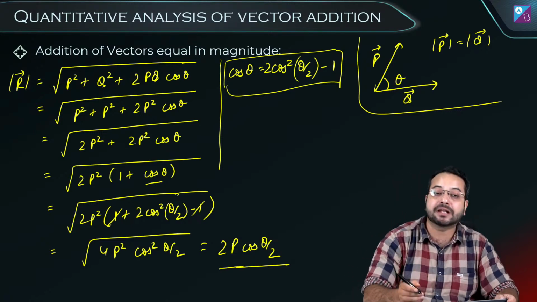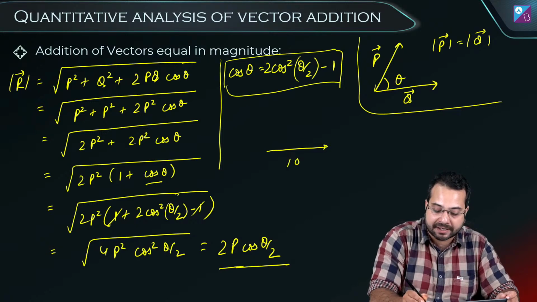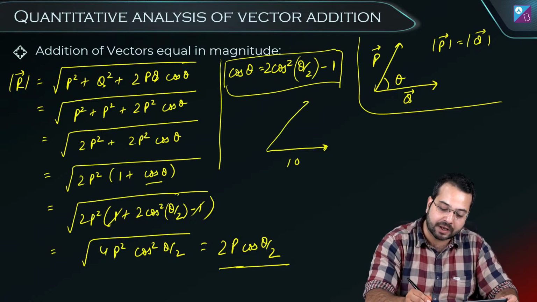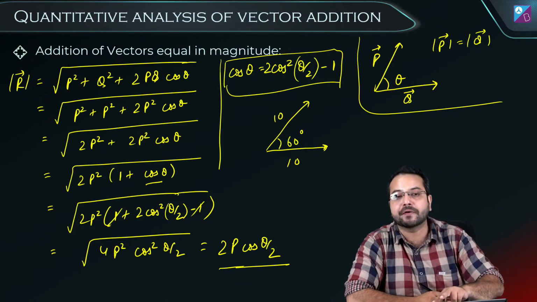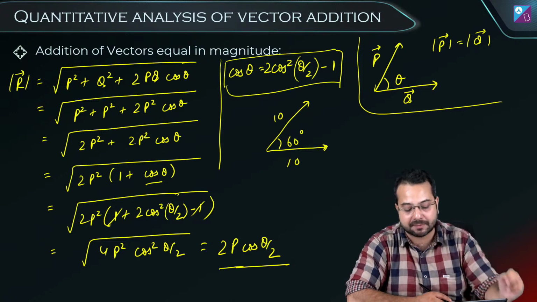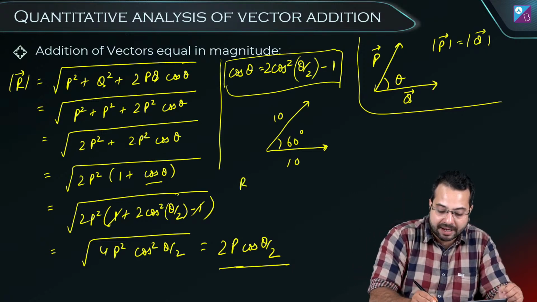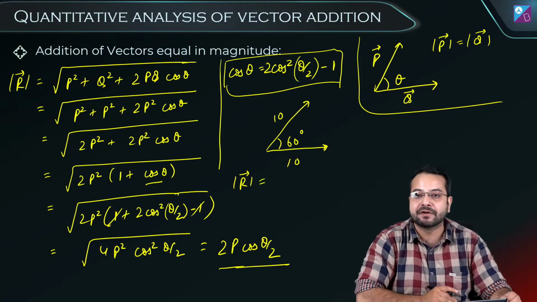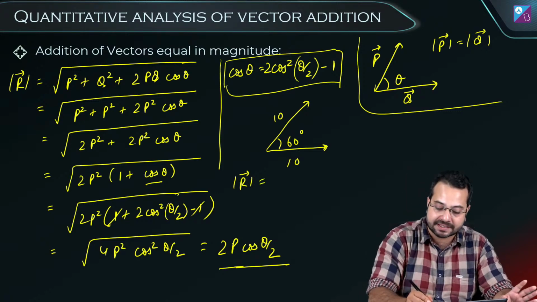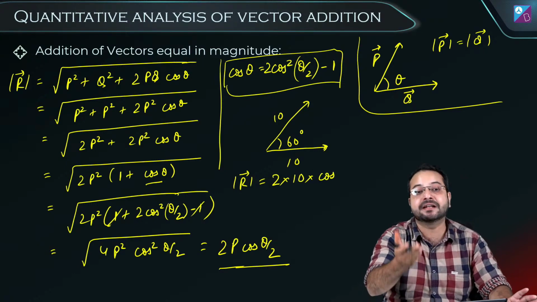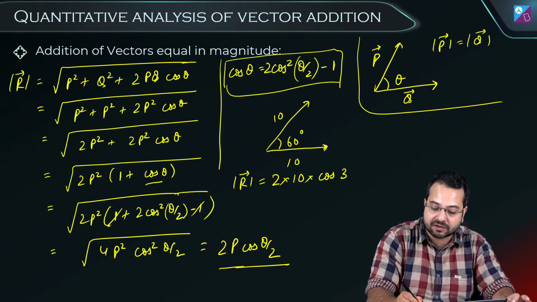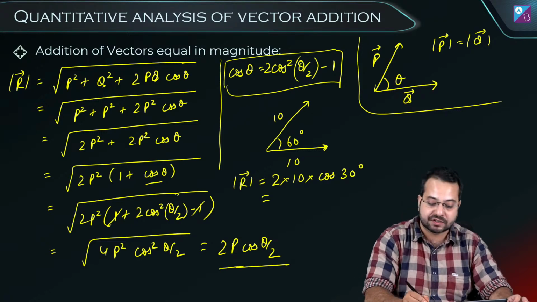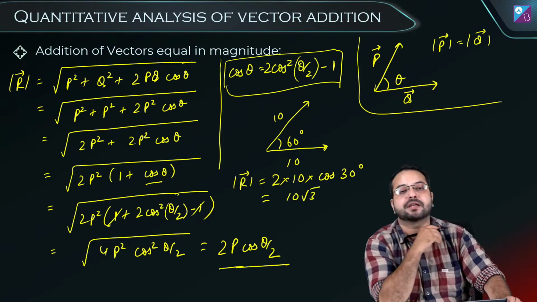If I have to give you an example, let's say this vector has magnitude 10, this vector also has a magnitude 10, and the angle between them is 60 degree. So these are two vectors which have equal magnitude and the angle between them is 60 degree. For the magnitude of the resultant, we don't have to use the entire thing. We can simply say that it will be equal to 2 into p, into cos theta by 2. The angle here is 60 degree, so half of that angle is going to be 30 degree. So this is going to become 10 root 3.